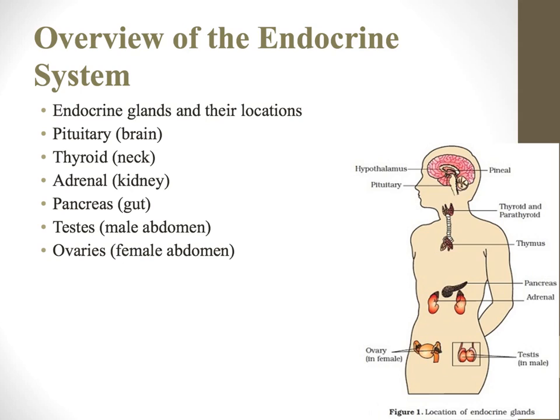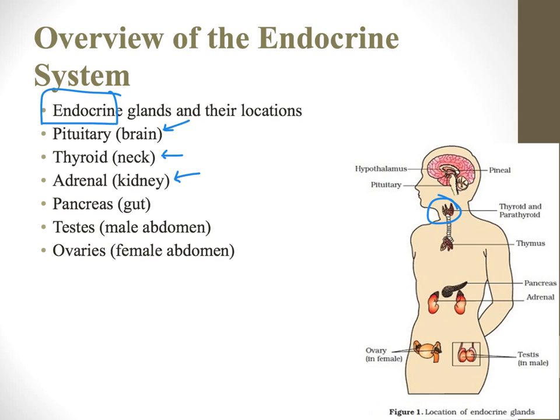Since this chapter is all about hormones, we're going to be focusing on common endocrine glands. Here are a few that you need to know. The pituitary, holy moly, we're going to talk a lot about this one. It's a small gland deep within the brain. The thyroid, which we've talked about before, is located right here in the throat area.